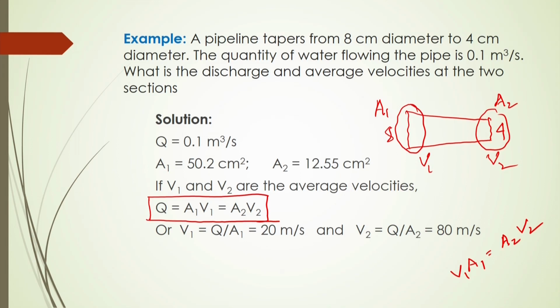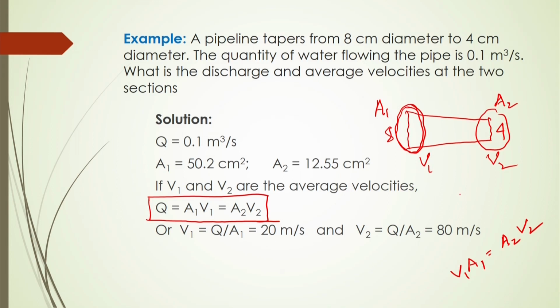Now, the question is: from this conservation equation, what should be the discharge and the average velocities at these two sections? If you know this volumetric flow rate, then you can calculate the velocity at this section, since you know the cross sectional area, because you can calculate it from the diameter of this pipe.